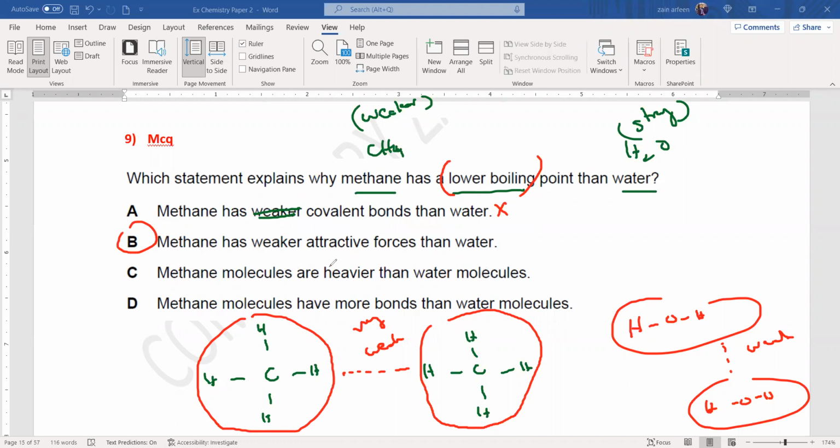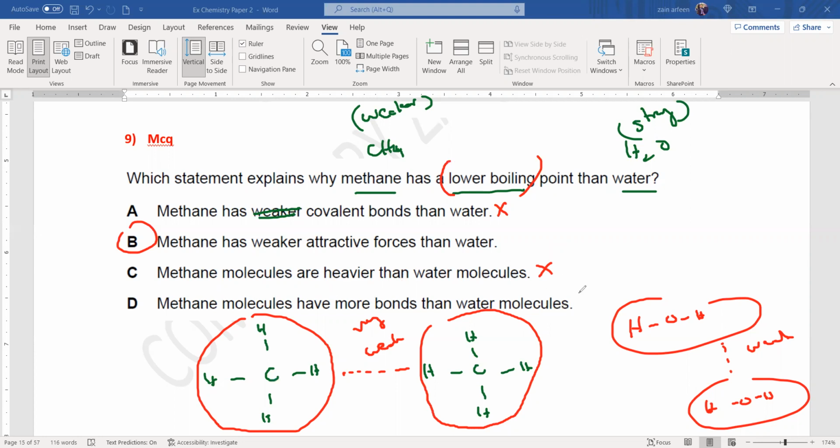Why not C? Methane molecules are heavier. Again, the mass of the molecule affects the diffusion, not the boiling point. And methane molecules have more bonds than water molecules.